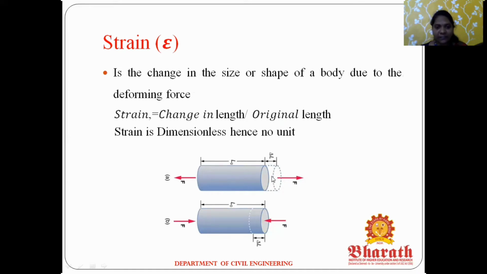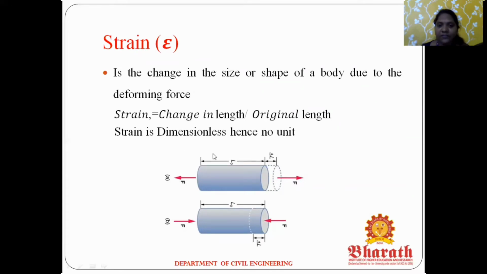You can see this image. For example, take any one member. We apply a force or load, and the member length will be changed. The ratio of the change in length divided by the original length is called strain. Here you can see this is the original length. After we apply the forces, the length changes. This is the change in length. So the ratio of the change in length divided by original length is called strain.